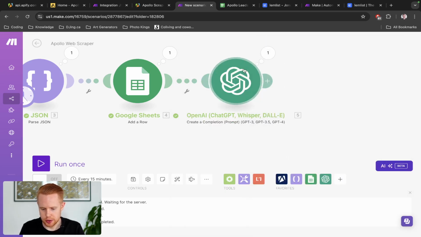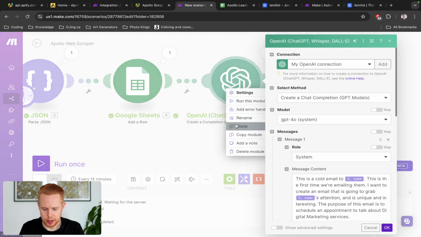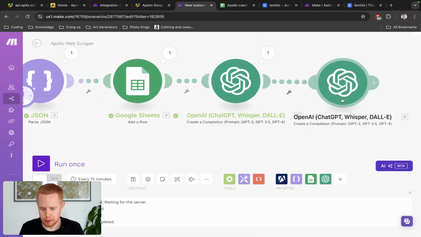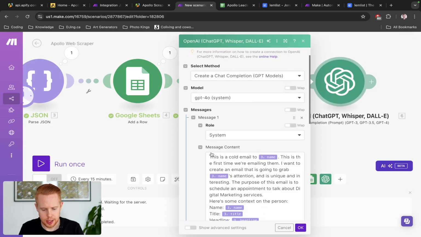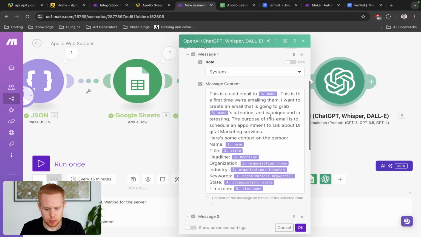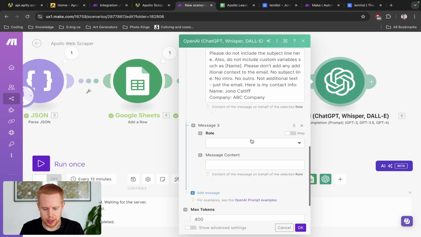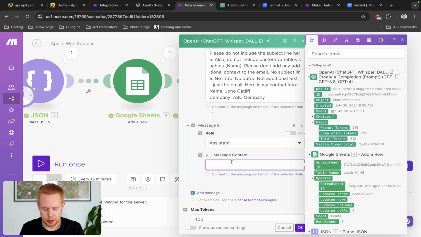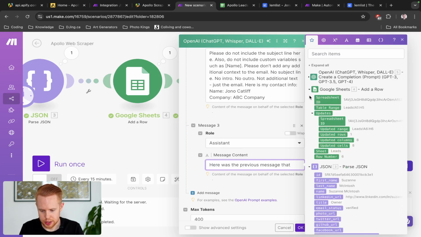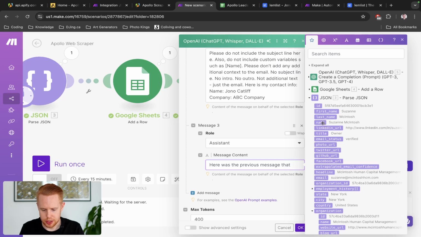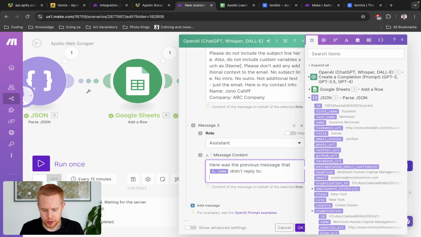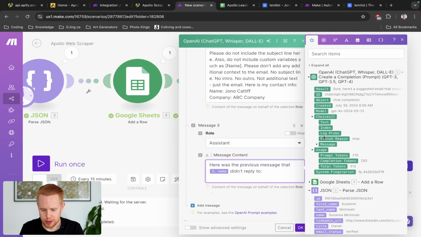And what we're going to do here is a follow-up email as well, so we can clone this module, paste it here, and for the second follow-up, we're going to just change a couple things. We're going to add one more message. It's going to be an assistant message, and we're going to say, here was the previous message that this person didn't reply to, and we just need to copy this person's name. And you also include that previous message here.